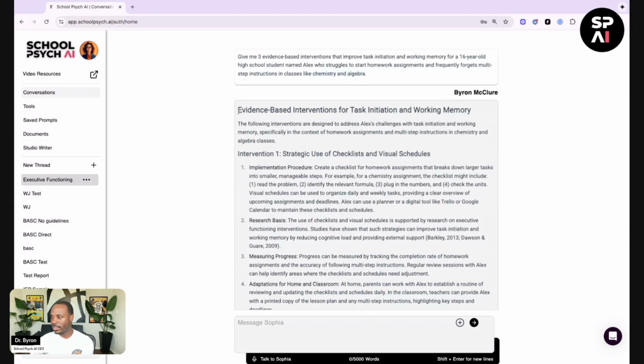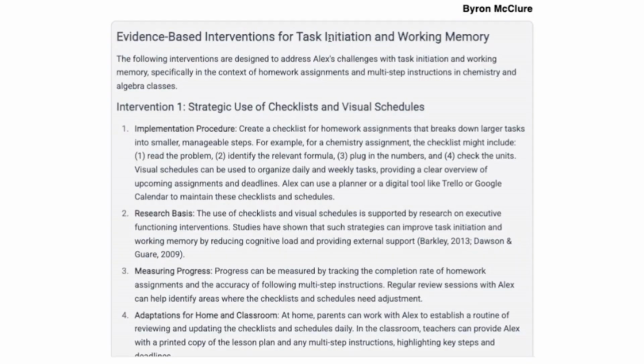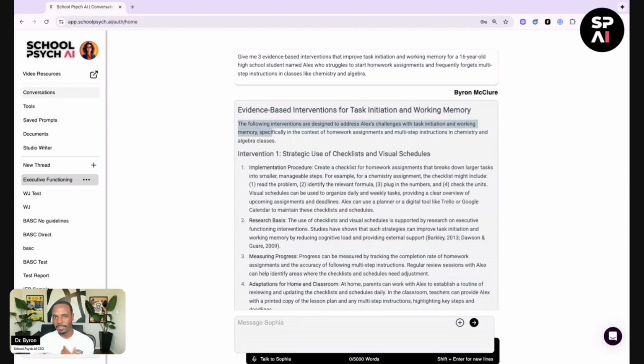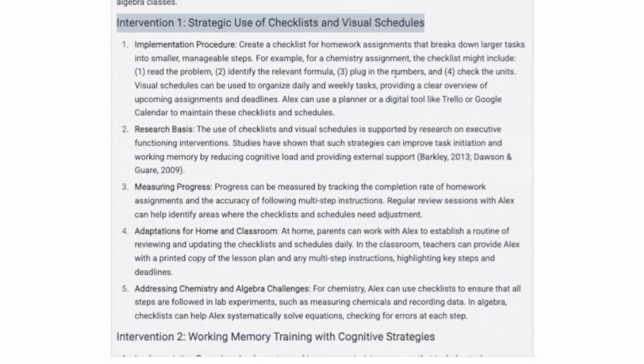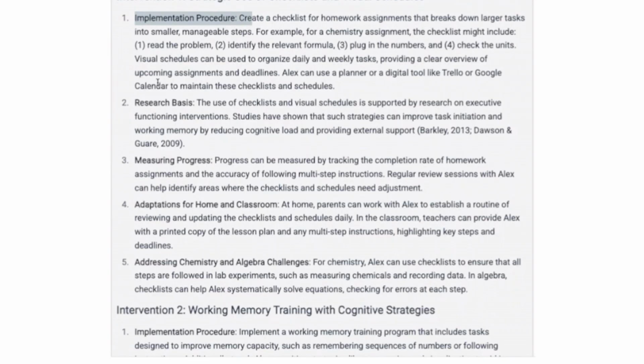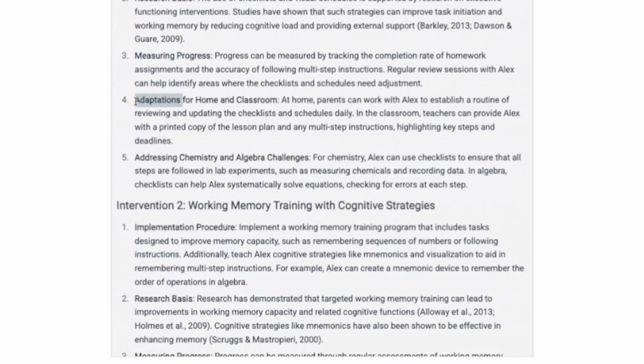Now, here's what Sophia returned back. Evidence-based interventions for task initiation and working memory. The following interventions are designed to address Alex's challenges with task initiation and working memory. And you can see it's following that prompt that we gave it really closely. The first intervention it gives us is strategic use of checklists and visual schedules. Then it gives us some implementation procedures, the research basis, measuring progress, which is great, adaptations for home and classroom, and then addressing chemistry and algebra challenges.